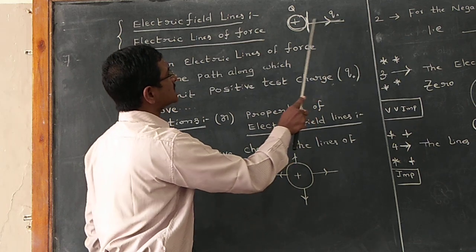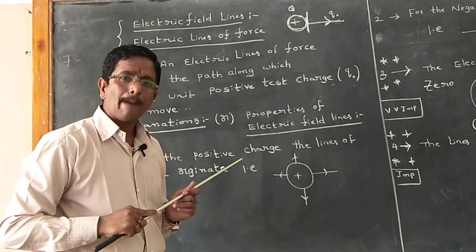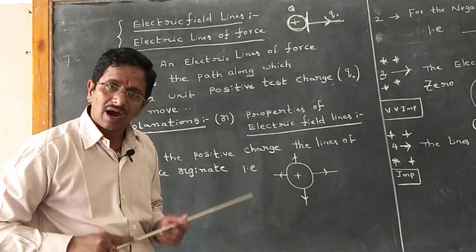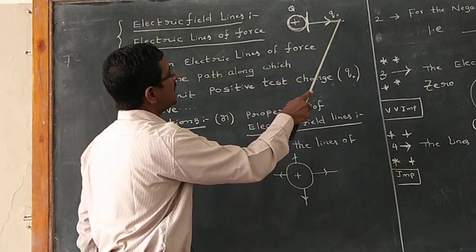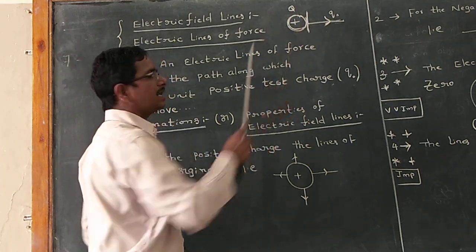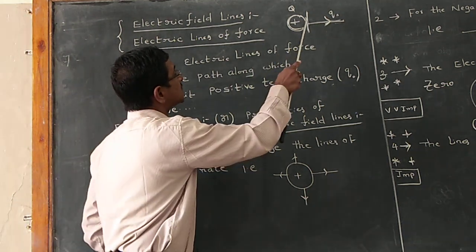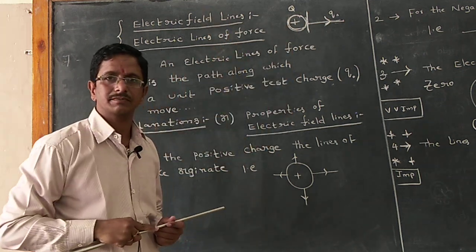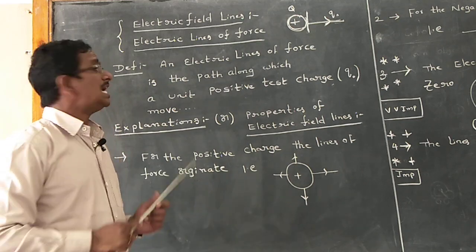This electric lines of the force, electric field line, is always perpendicular or normal to the surface of charge.